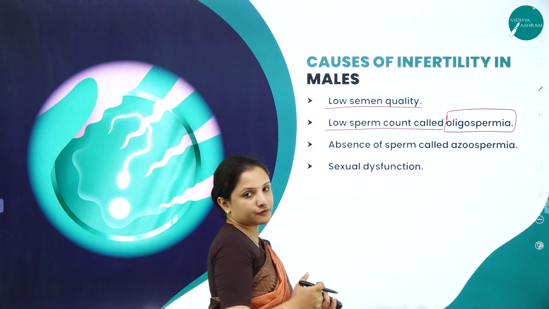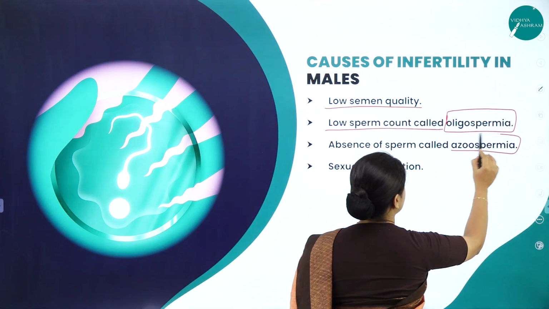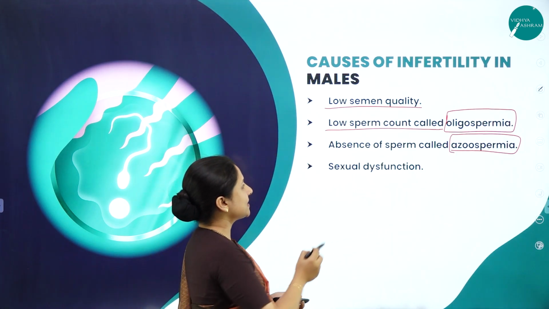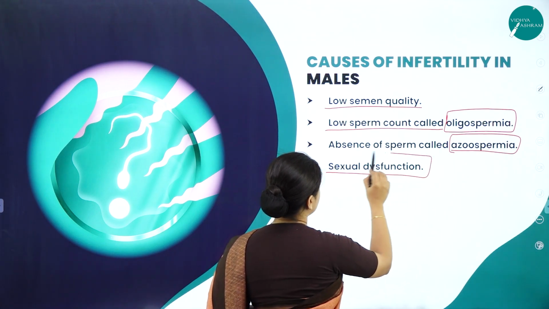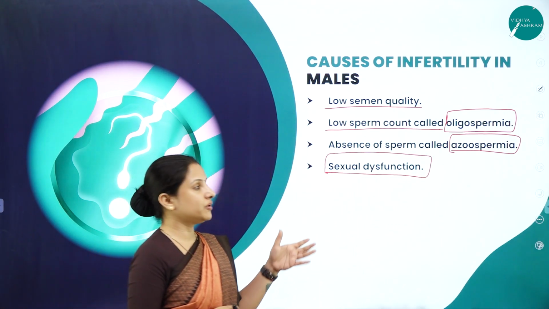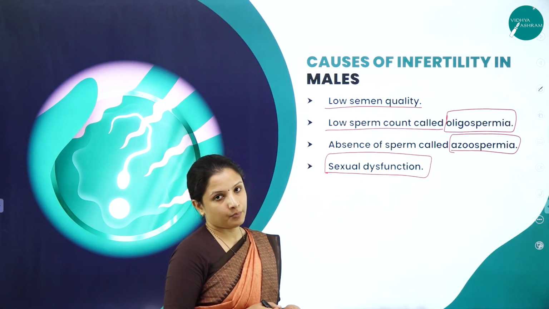And absence of sperm, that is not producing any sperms, which is called azoospermia, can also be a reason for infertility. And sexual dysfunction, that is some problems in the genital tract, can also be a reason for infertility in male.